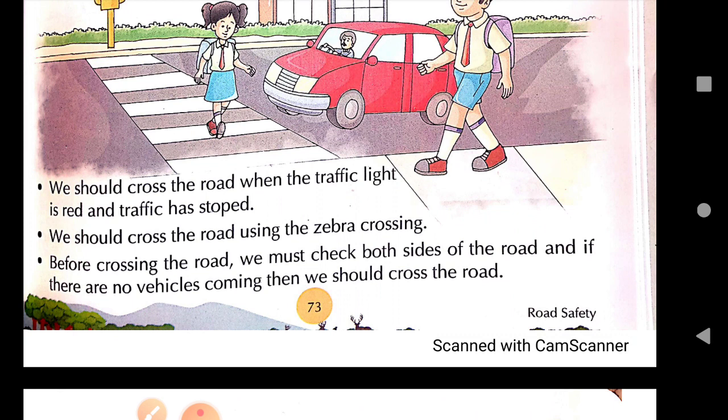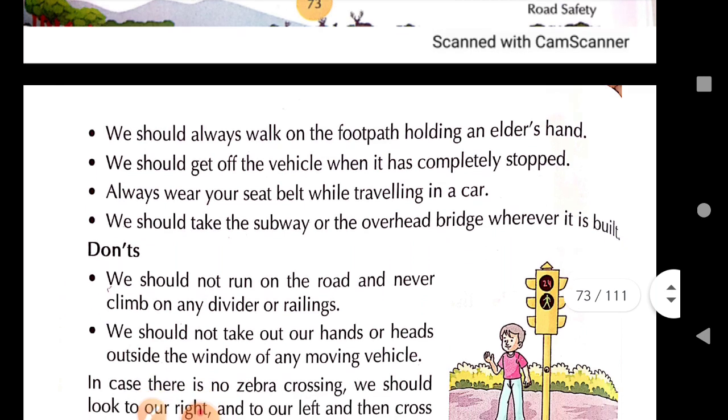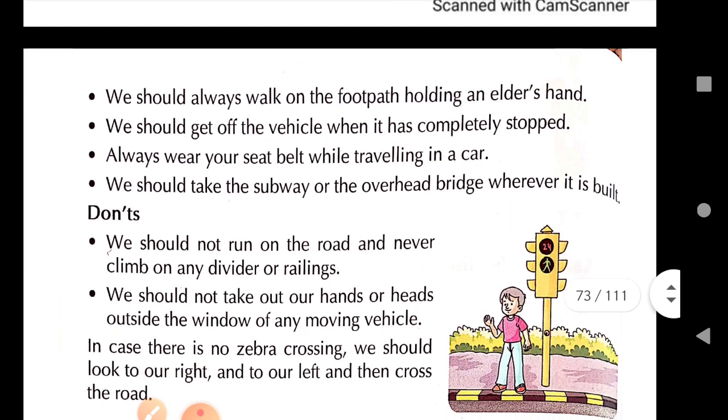Only when you see that no vehicle is coming should you cross. But it is best to cross through the zebra crossing, because there is no chance of any accident taking place.